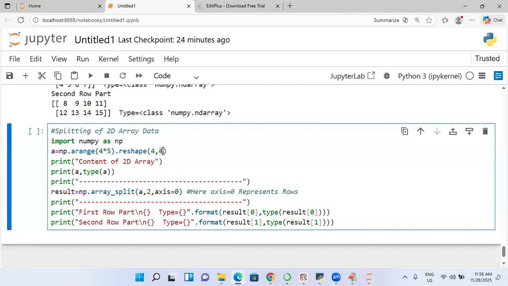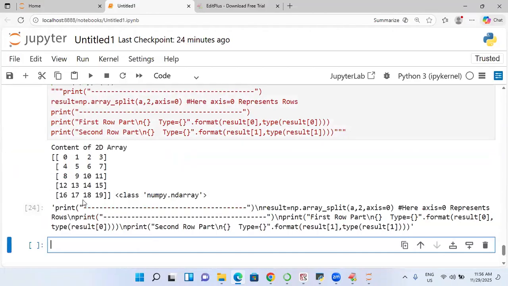What is this also called? 5 comma 4. So look at that. Because of this kind of thing, what will happen? You keep a comment for a few minutes and first see that array here. It is going to be how many rows? 5 rows. How many columns? 4 columns. 5 rows. Right.